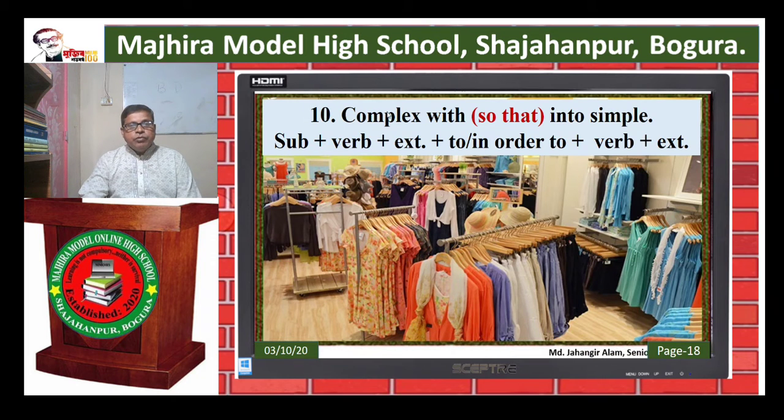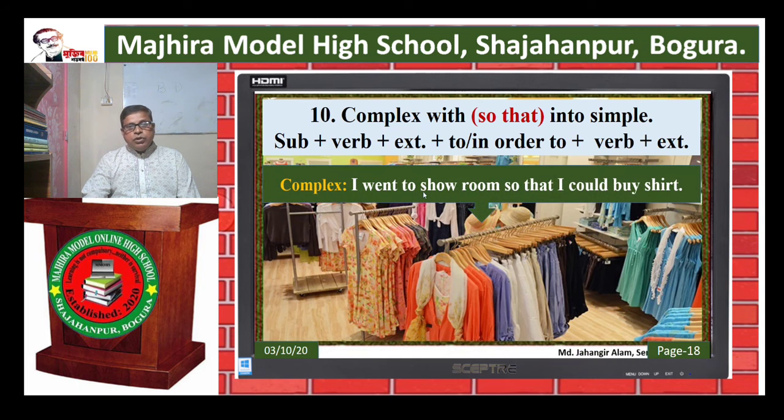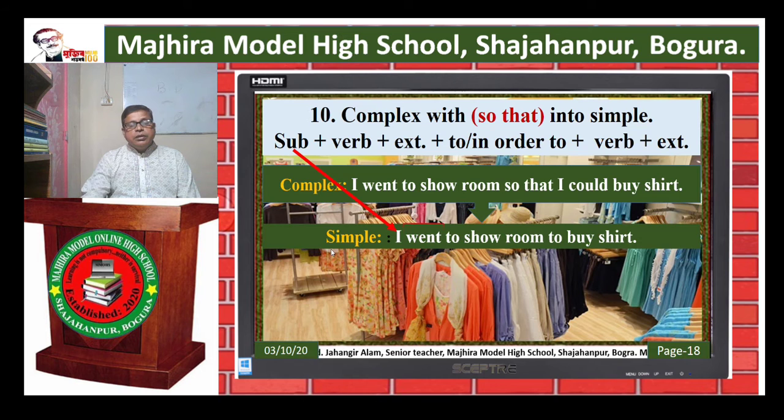Rule 10. Complex with so that into simple: subject plus verb plus extension plus to or in order to plus verb plus extension. I went to the showroom so that I could buy a shirt. Simple. I went to the showroom to buy a shirt. Here, so that I could is omitted. We use here to or in order to, then verb.